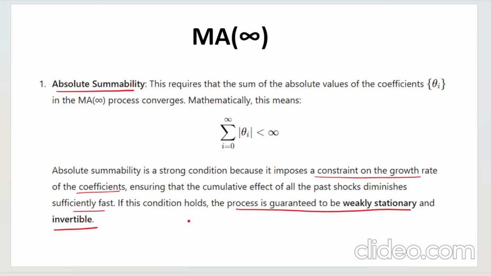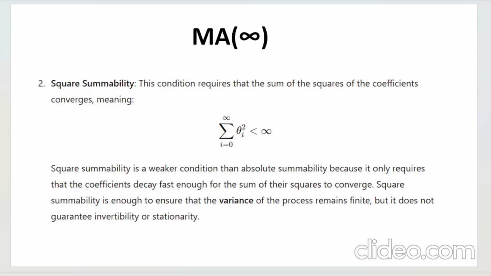Invertibility, I haven't gone into invertibility yet. I will be covering this also in a separate video, so I'm not explaining it here. But as of now, you must remember that absolute summability ensures invertibility also, which is not the case in square summability.